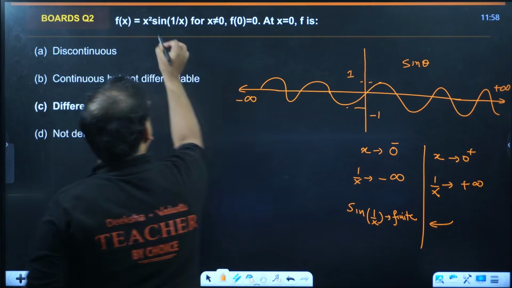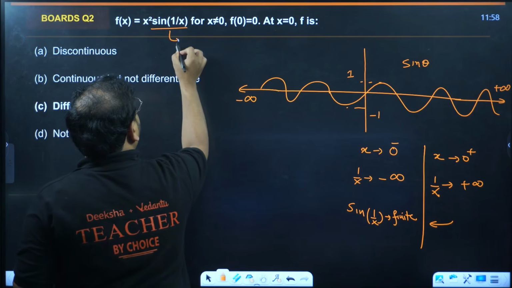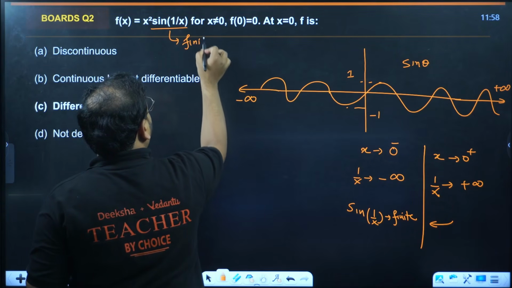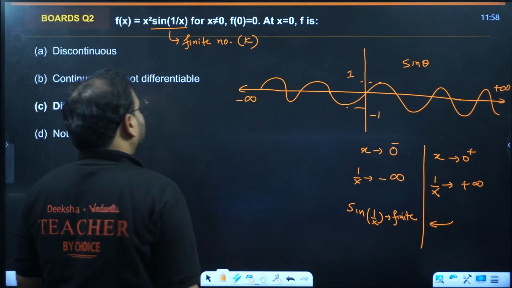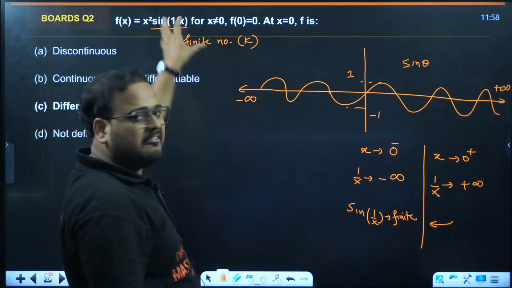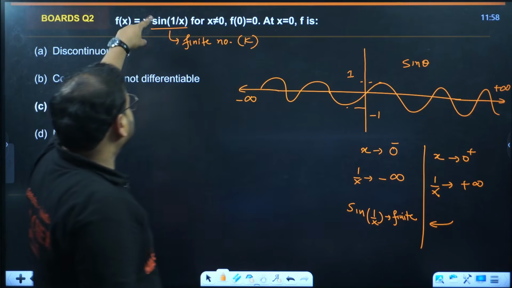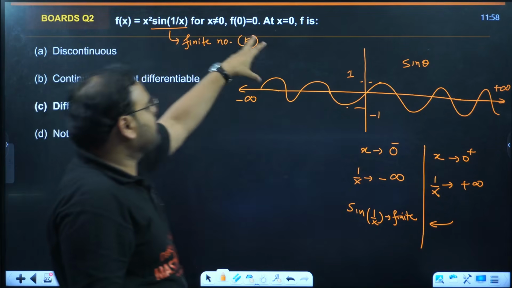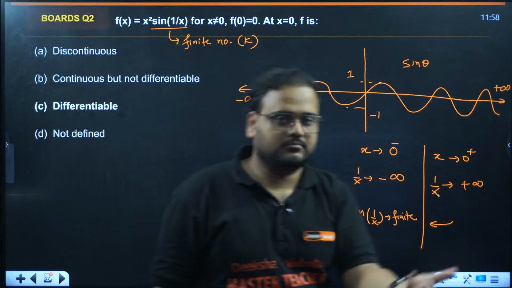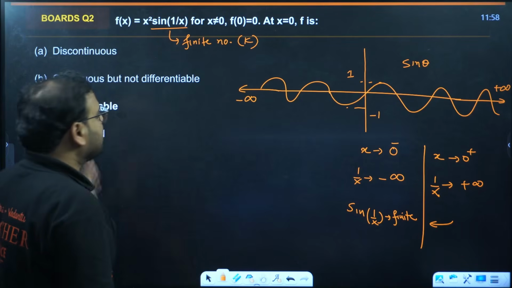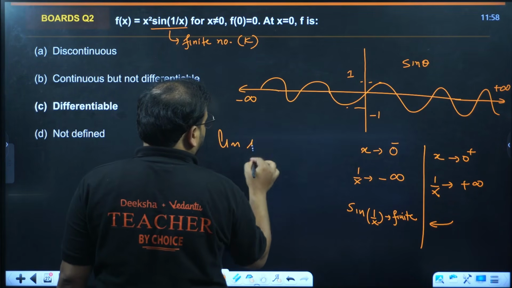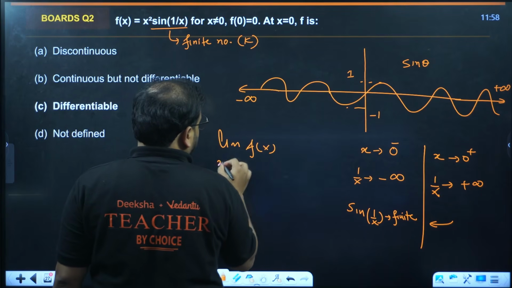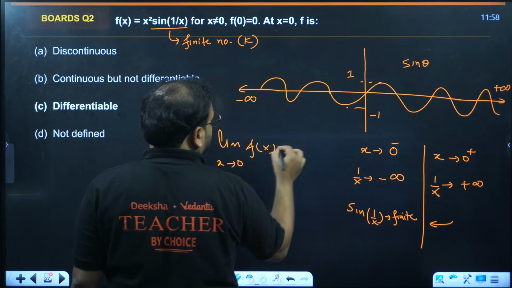So this is basically acting as a finite constant, let's say a constant k. Since we have multiplied that with x square, if you put 0 over there, the limit will be simply 0. So it is continuous for sure, because the limit of the function f of x when x tends to 0 will be what?